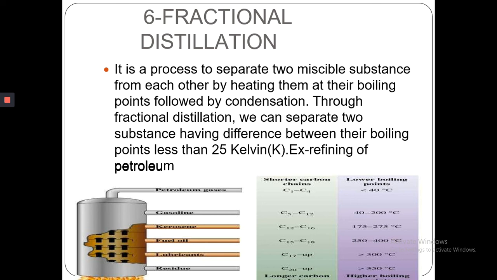It is the process to separate two miscible substances from each other by heating them at their boiling points, followed by condensation. Through fractional distillation, we can separate two substances having difference between their boiling points less than 25 Kelvin. For example, refining of petroleum.